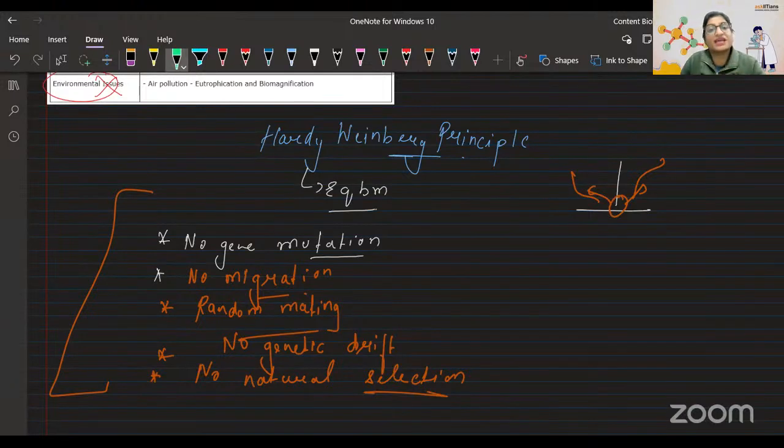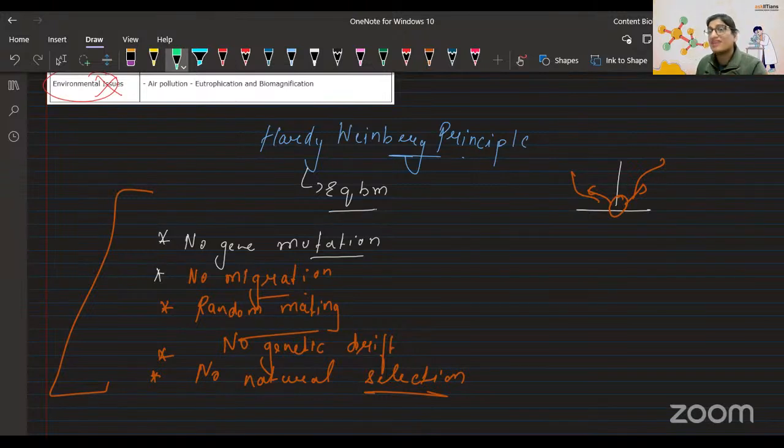Now, Hardy-Weinberg is actually not one but two people who are talking about the population, and they are comparing the allele frequency. Allele frequency means, suppose I say that out of this population, 40% have a good height and 30% have something else. That is the gene frequency: this much percent of people have this frequency. You're getting my point, right?